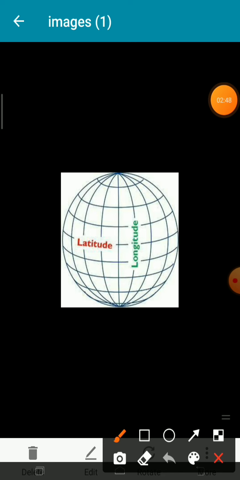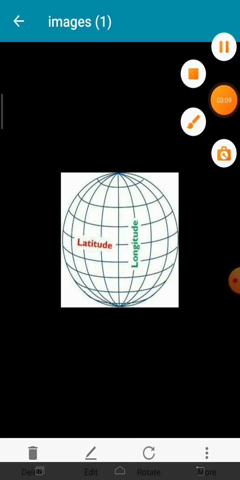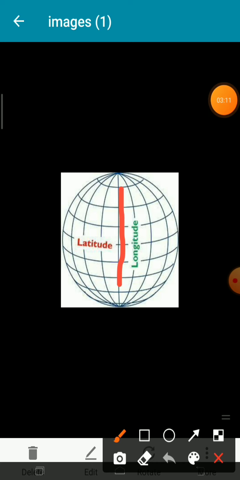These lines are called vertical, and these are the horizontal lines. This is one line, and related to it, more lines are drawn on the earth.